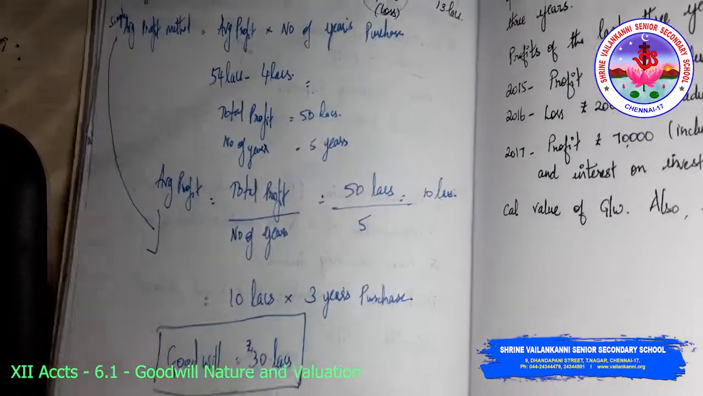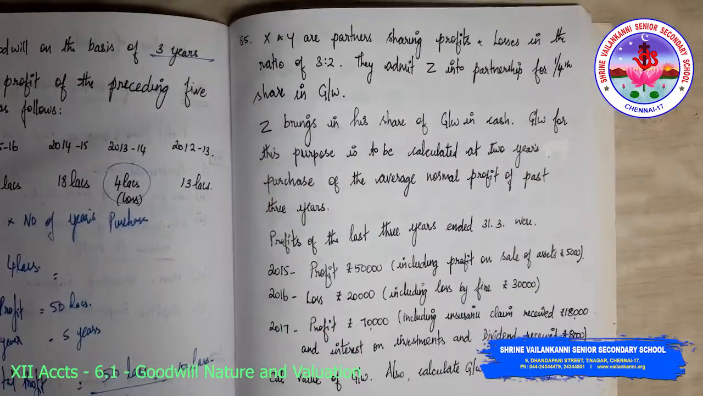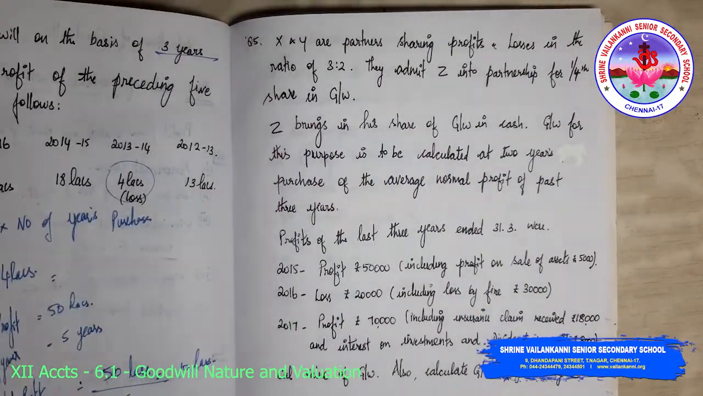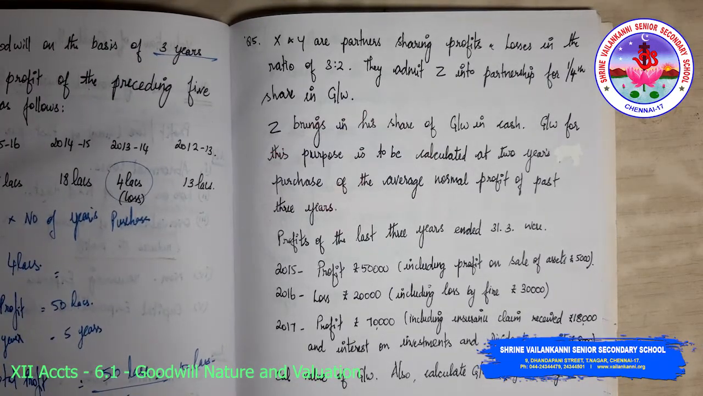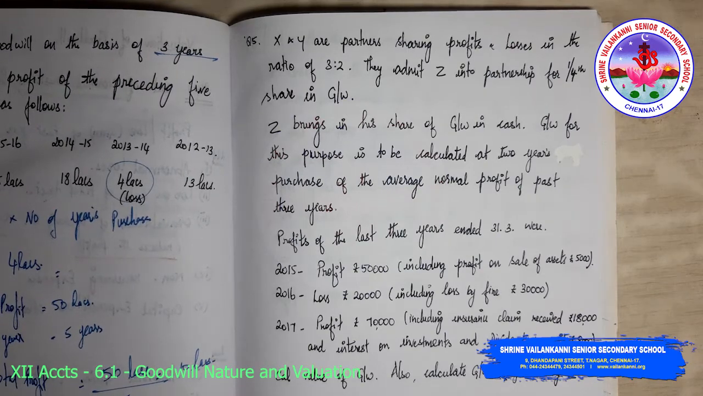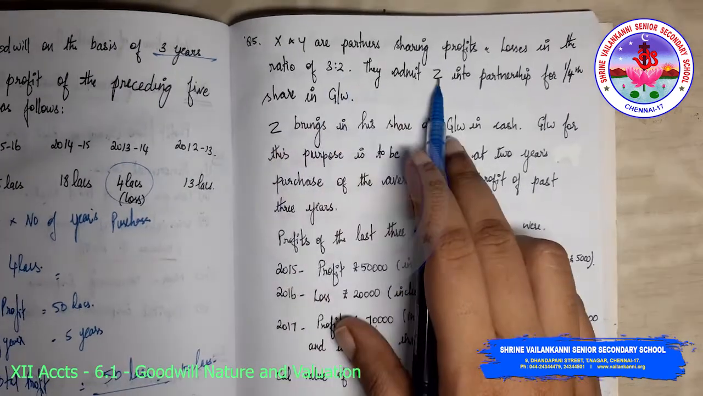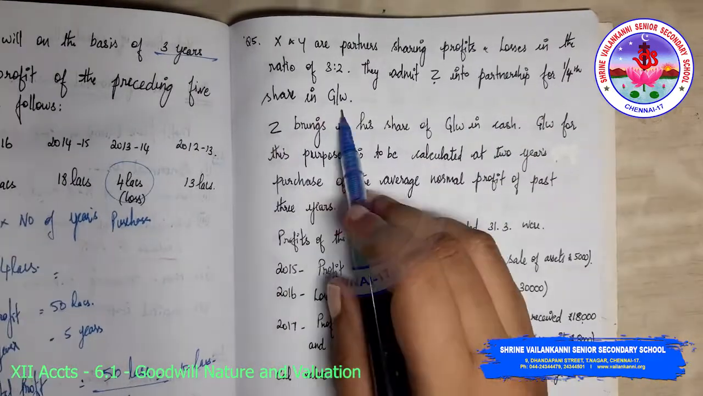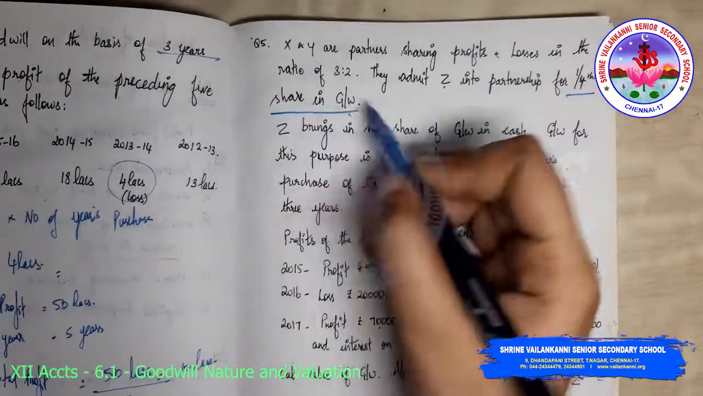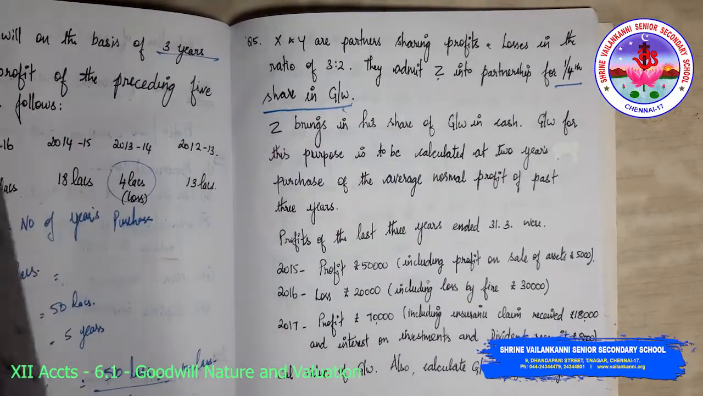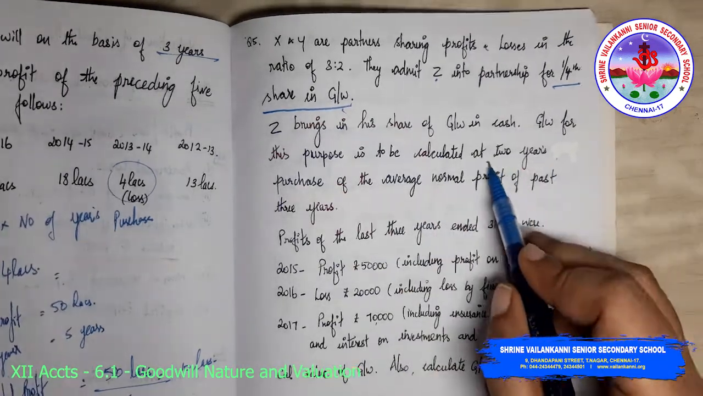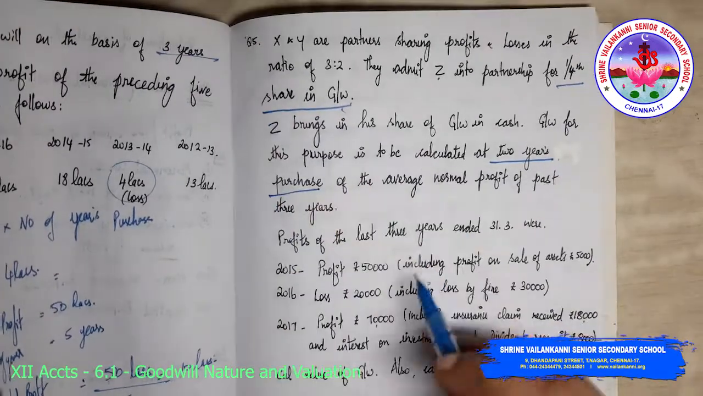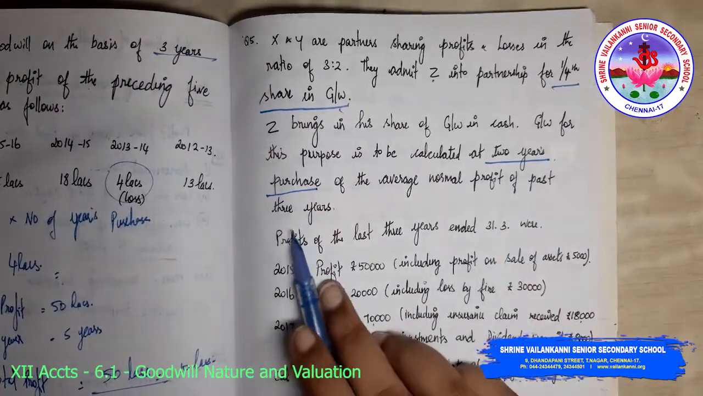The next problem. X and Y are partners sharing profits and losses in the ratio of 3:2. They admit Z into partnership for 1/4 share in goodwill. Z brings in his share of goodwill in cash. So there were 2 partners, new partner Z is getting admitted for 1/4 share in goodwill. Goodwill for this purpose is to be calculated at 2 years purchase of the average normal profit of the past 3 years.